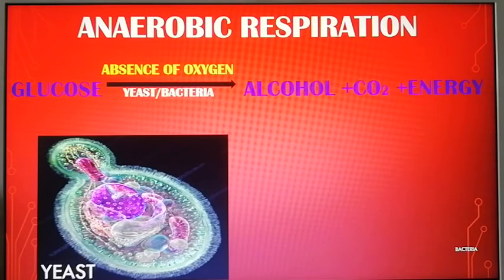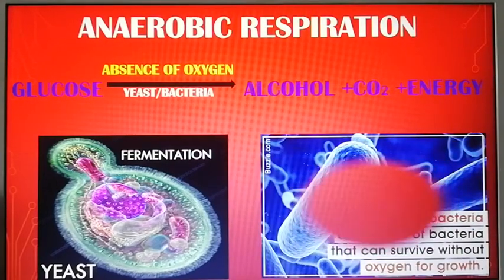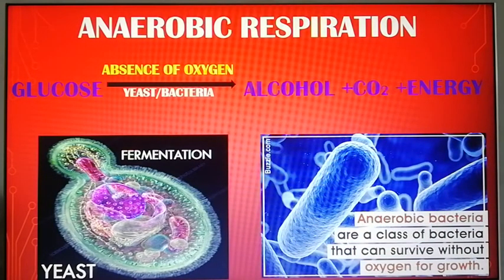This is yeast, and this process where alcohol is produced in the yeast in the absence of oxygen is known as fermentation. This kind of anaerobic respiration in the absence of oxygen also occurs in some bacteria and some other smaller organisms, usually unicellular small organisms. They are called anaerobes. There is respiration going on in them in the absence of oxygen.